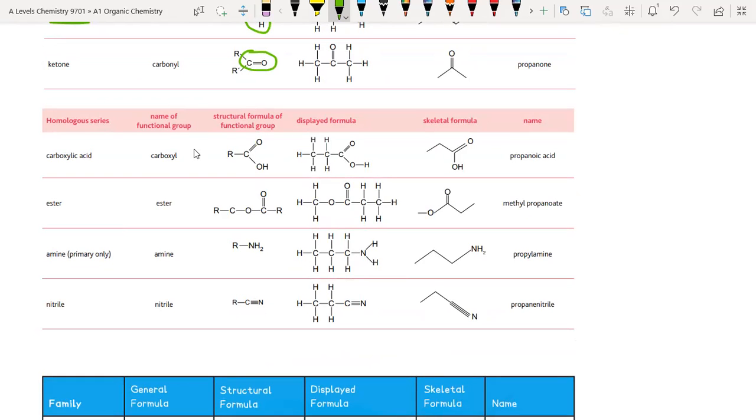Carboxyl group is this functional group. When one hydrogen is replaced by the carboxyl functional group, the class is called carboxylic acids. Esters. This is the class of ester. NH2 is replaced for amines, and CN is replaced for cyanides or nitriles.